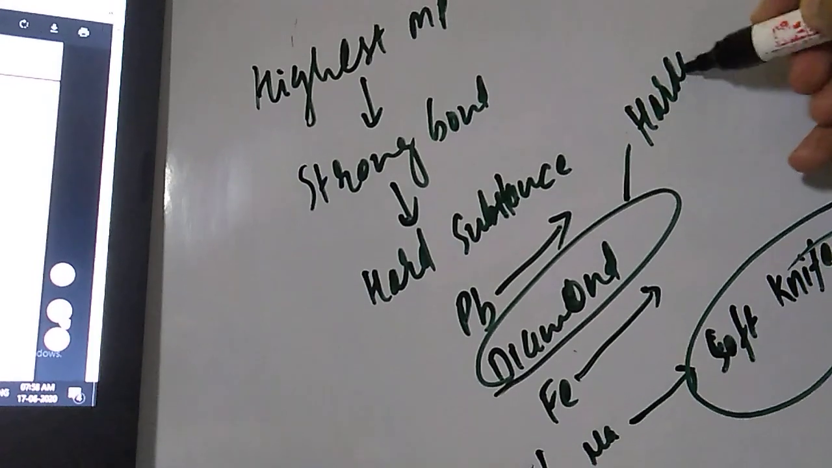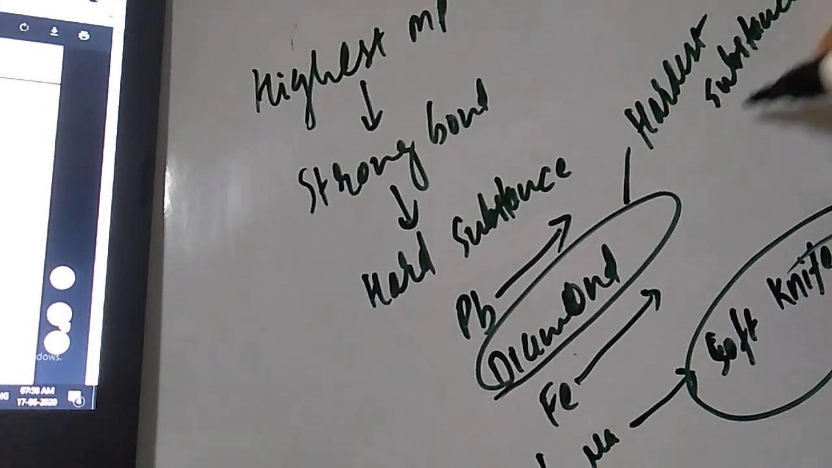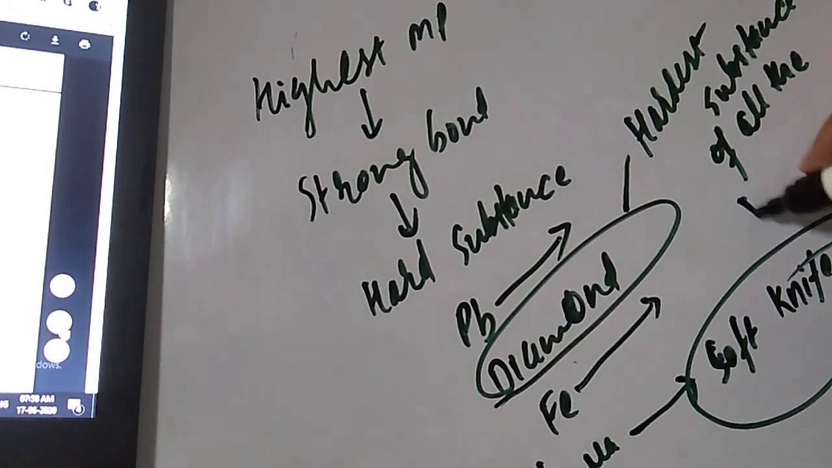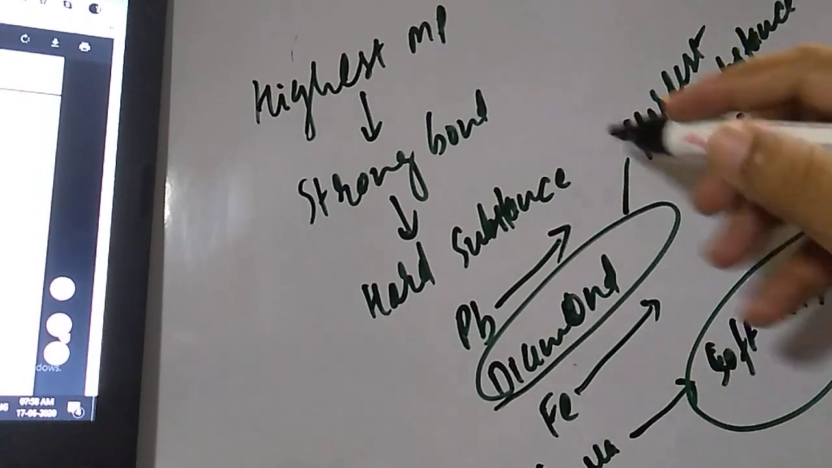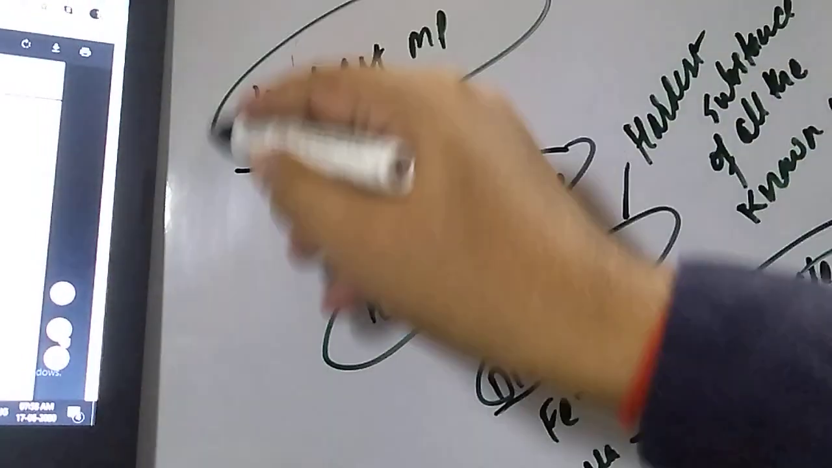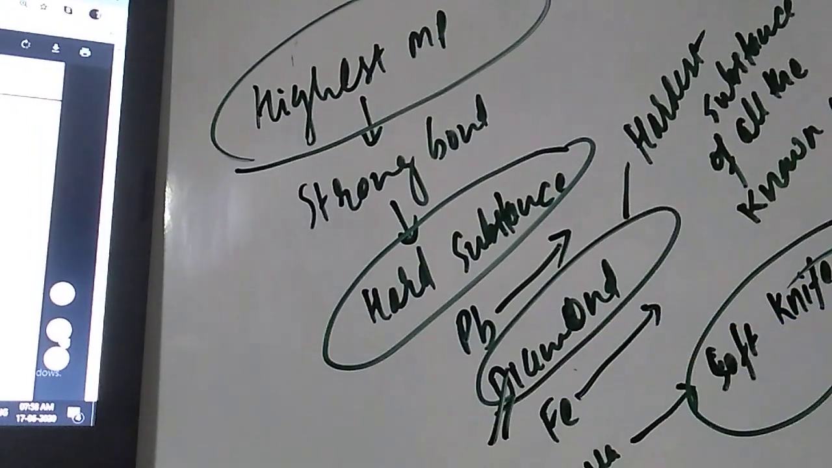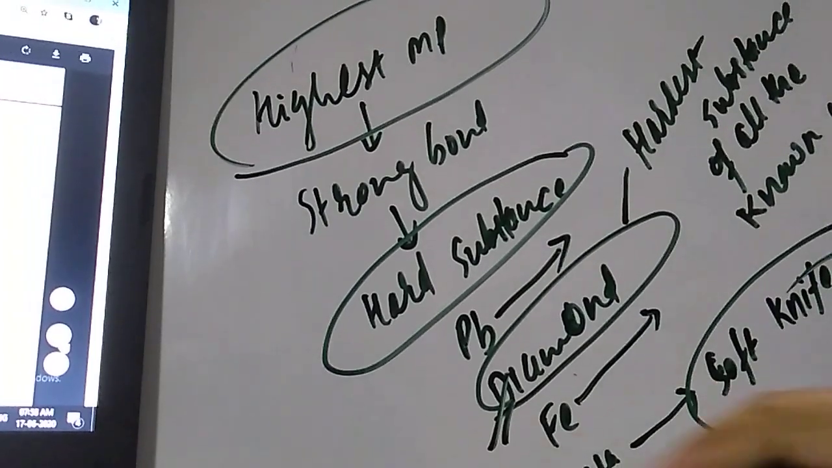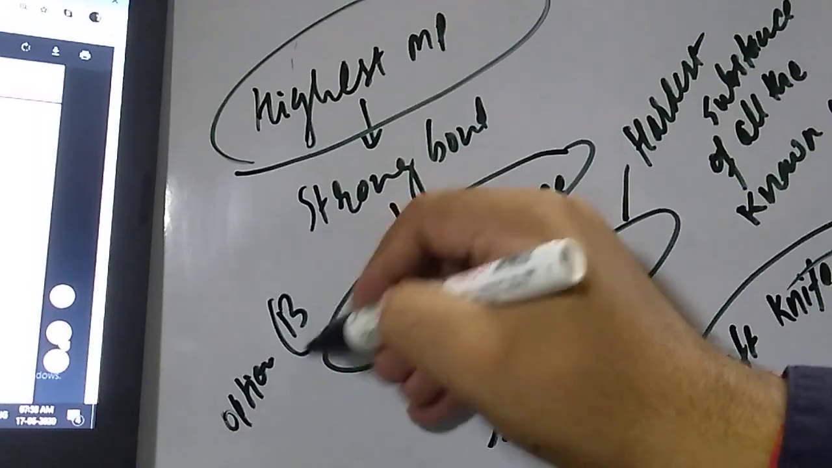Diamond is the hardest substance of all the known elements. So hardest substance means, student, highest melting point. So the correct option will be diamond. Option number B. So the correct option for question number 9 is B.